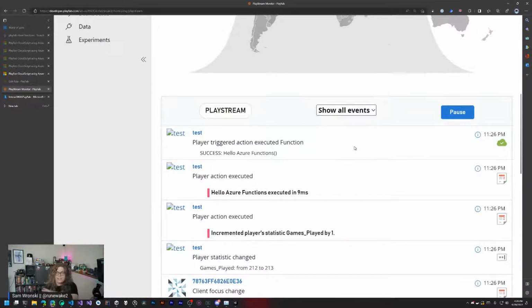And again, we didn't change any of our game code. Nothing changed. This was all done just by modifying the upstream stuff, all the stuff in PlayFab and adding on Azure Functions. So now we can actually push updates to this function. We can do all sorts of stuff, and all of this will continue to work. So again, we don't need to change our game to change behaviors or integrate further with other parts of our infrastructure. So I think that's really cool. This is one of the things that I think I was really excited about.